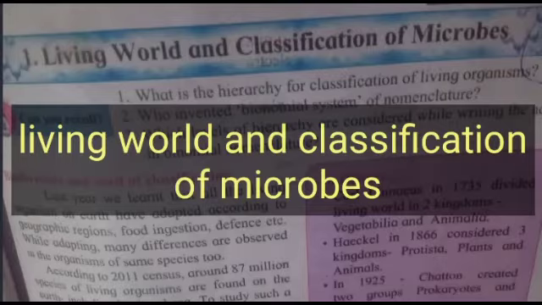Characteristics: 1. All the organisms are unicellular. 2. They are autotrophic or heterotrophic. 3. These are prokaryotic cells without distinct nucleus or cell organelles.